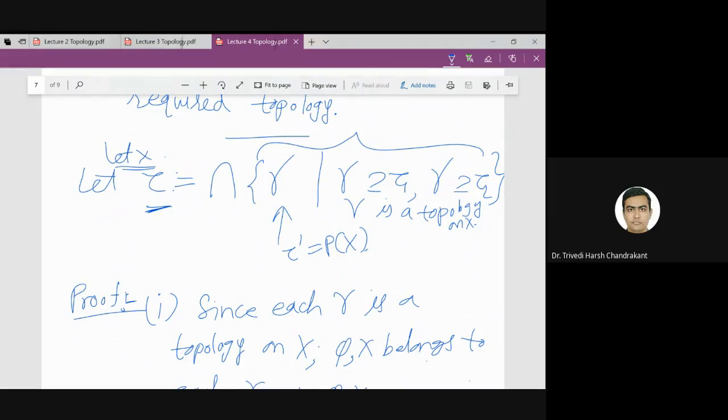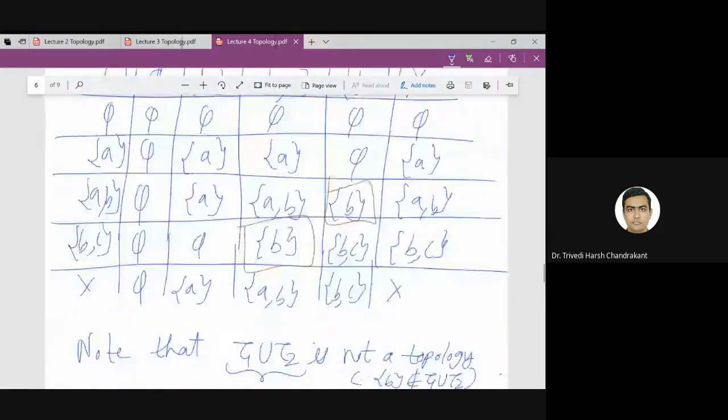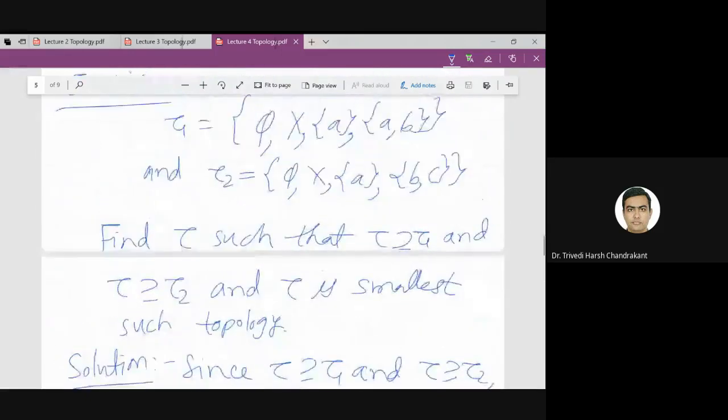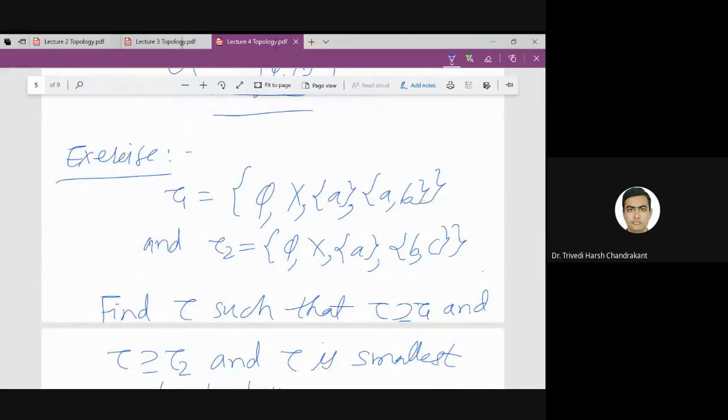Okay, and what about the intersection? This we discussed about union. So can you give some topology which contains tau1 and tau2, which is contained in tau1 and tau2, and it is the largest? That would be enough for today's lecture, I think. So can you give me the topology which is a subset of tau1 and tau2, and it is a topology, the largest topology?